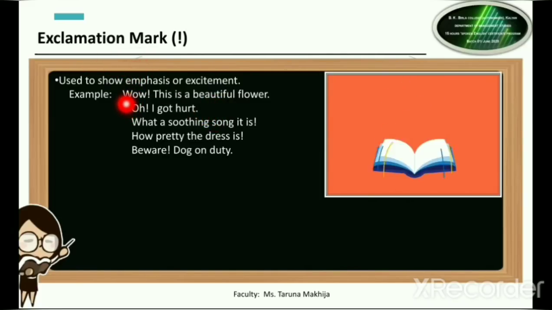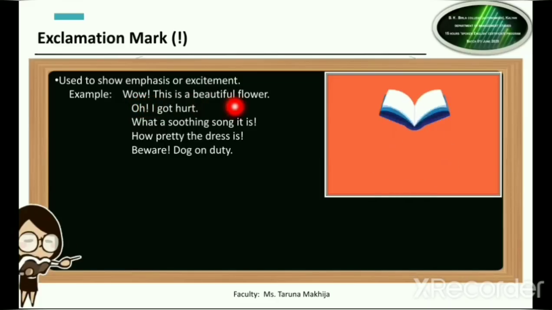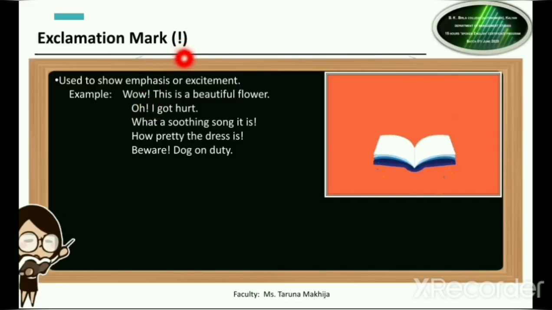For example, wow, this is a beautiful flower. Now wow is an expression. It tells that मुझे कोई चीज़ बहुत अच्छी लगी है, तो इसीलिए I am using the word wow. So after this word wow, I will be using the exclamation mark.